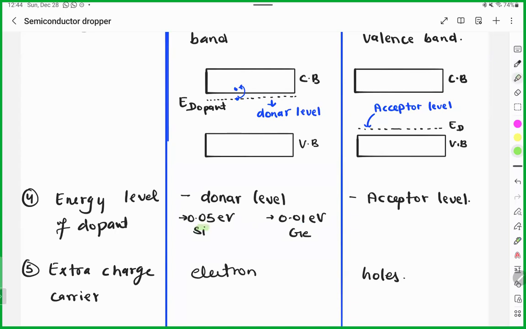I already told you, the bigger the size, the less energy is required. But in this case the energy level will be very close to the valence band, 0.01 electron volt. But remember, it is close to the valence band. These two are close to the conduction band. That is the difference. Understood? Any doubt, guys, as of now?